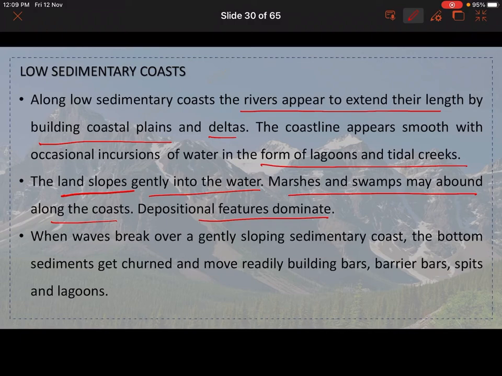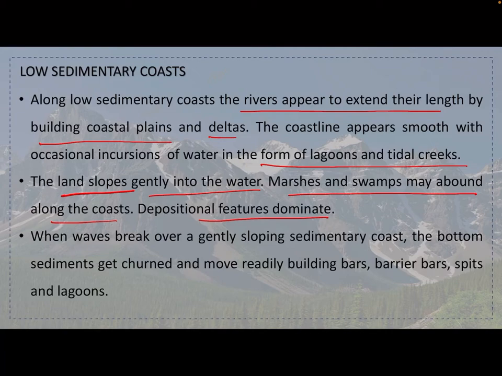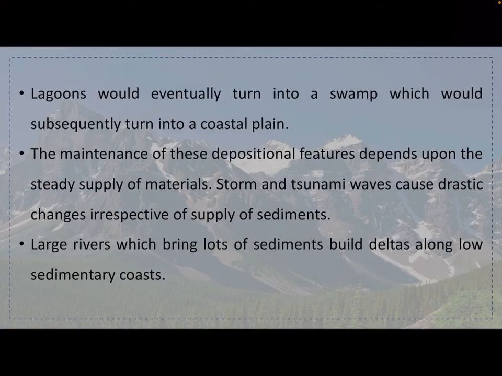Depositional features dominate. Previously, in the rocky coast, you saw it is much more erosional. Okay, it is breaking down the coast. Here in the low sedimentary coast, there are depositional features. Okay, when waves break over a gently sloping sedimentary coast, the bottom sediments get churned and move readily, building bars, barriers, spits and lagoons. Okay, lagoons would eventually turn into swamp, which would subsequently turn into a coastal plain.